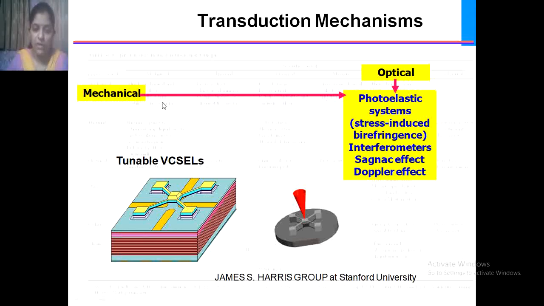This means the optical signal emerges from this tunable device, tunable according to the capacitance effect between the plates and mirrors that will be generated.